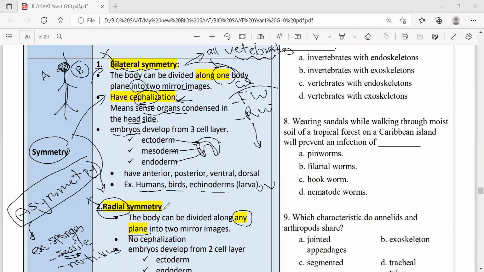While those who have radial symmetry have no cephalization, meaning the sense organs are not condensed in one area, and they have only 2 layers. The gastrula, the last early embryonic stage, has only 2 layers: ectoderm and the inner layer, endoderm.